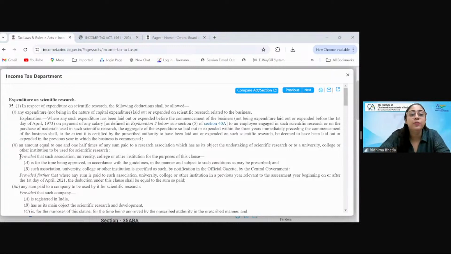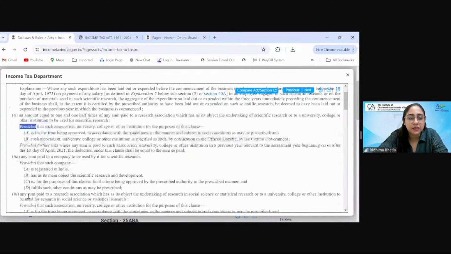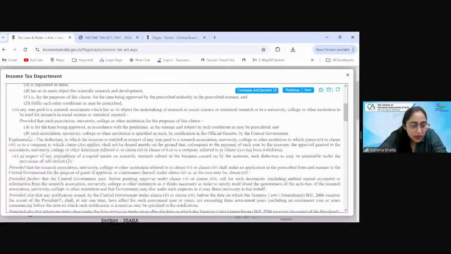So whenever the word provided is written, it is called proviso. Provided further. फिर से provided लिखा, फिर से provided लिखा. So how will you read it? Whenever the first provided comes, it is the first proviso. Then whenever provided further comes, it is second proviso. Similarly, provided also लिखा होगा, then it would be third proviso. This is how it goes.